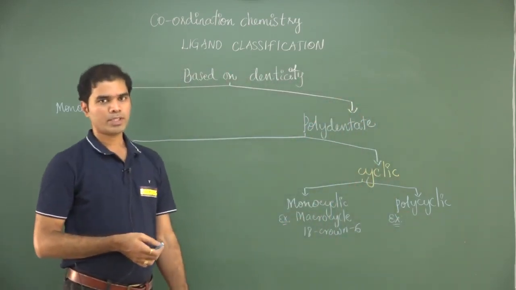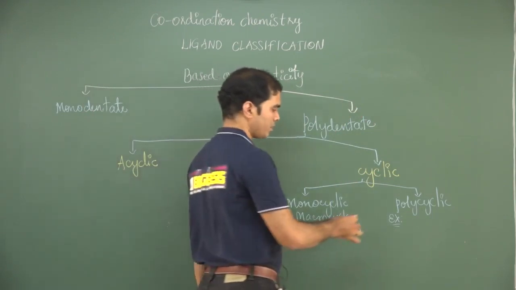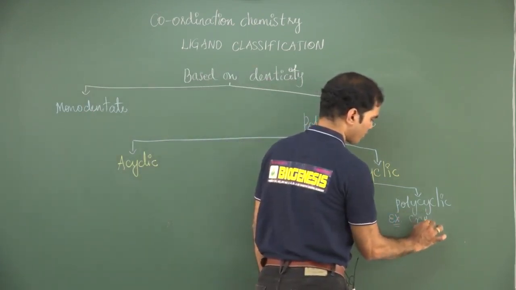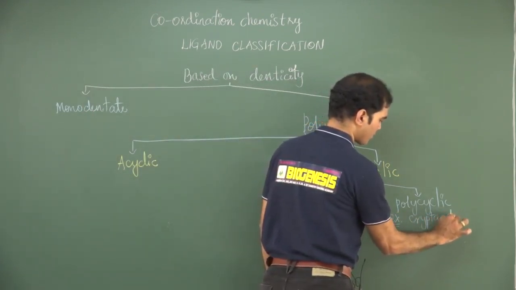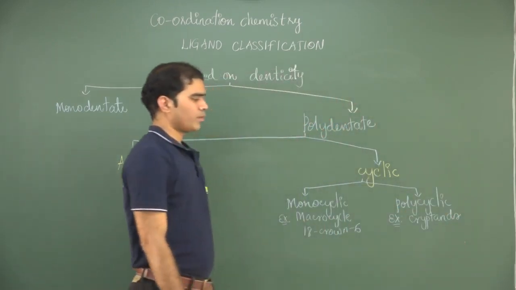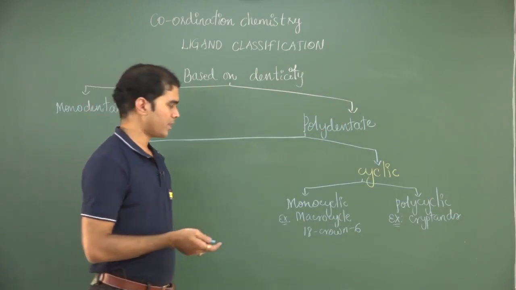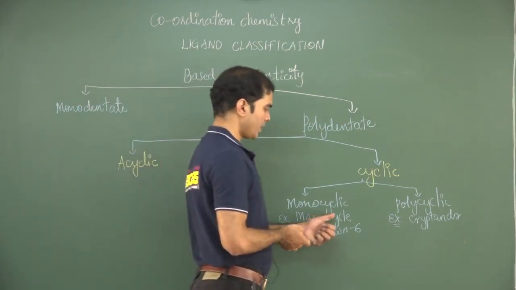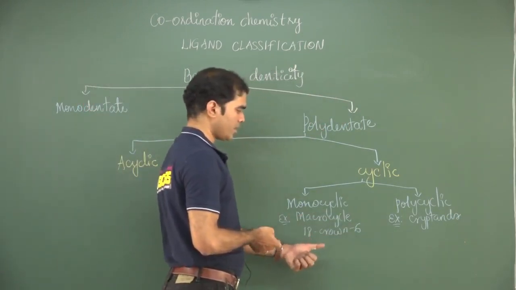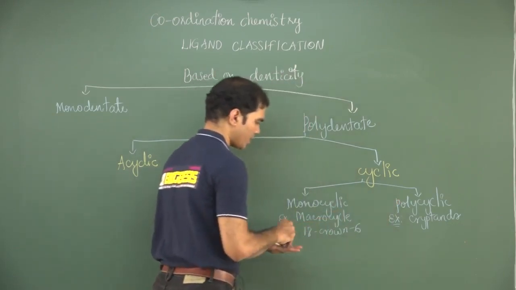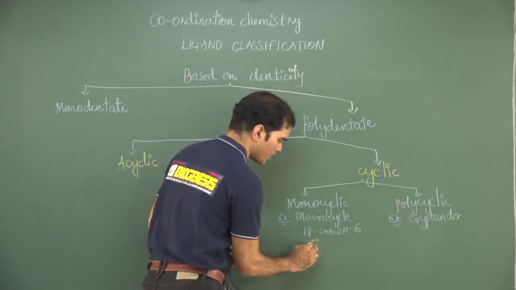Then comes the polycyclic one. For polycyclic, you can choose an example of cryptands. What are cryptands? These are cryptate ligands where there is more than one cycle. Macrocycle 18 crown 6 is a single cycle, whereas this one is polycyclic. So the simple representation shown is this.